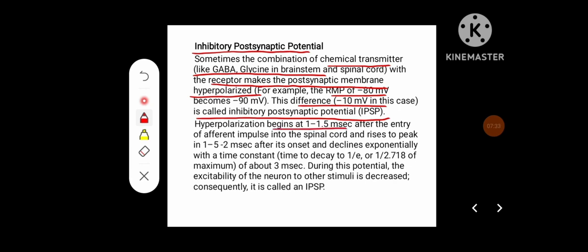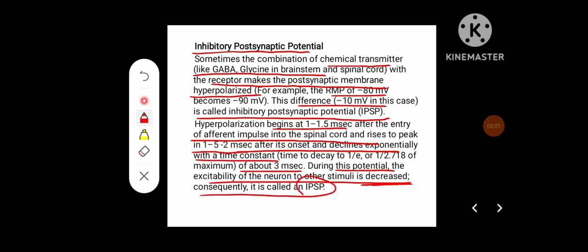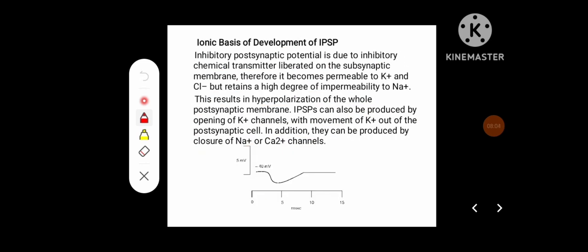Hyperpolarization begins at 1 to 1.5 milliseconds after the entry of afferent impulse into the spinal cord and rises to peak in 1 to 5 milliseconds after its onset, and declines exponentially with a time constant of about 3 milliseconds. During this potential, the excitability of the neuron to other stimuli is decreased, and consequently it is called inhibitory postsynaptic potential.